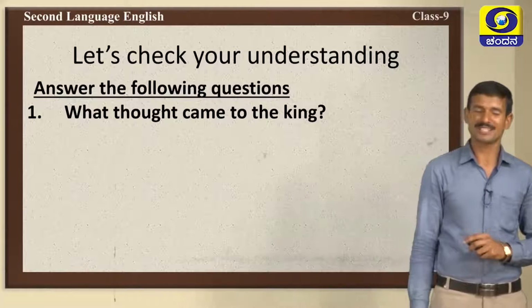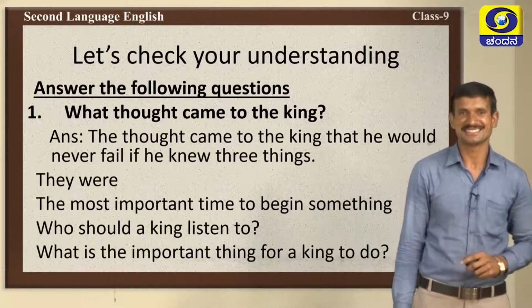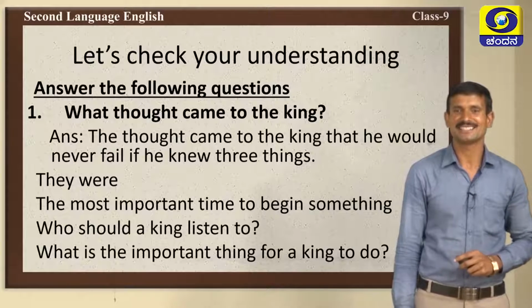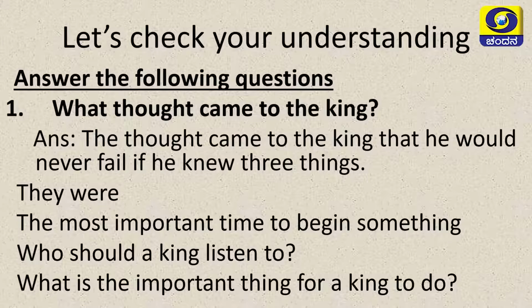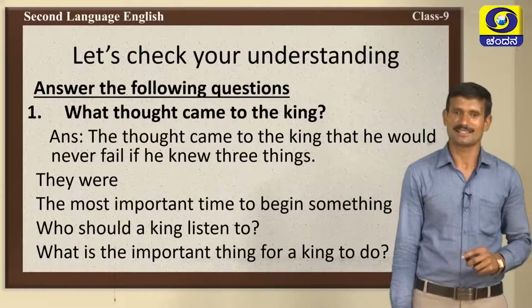What thought came to the king? Yes, very good. The thought came to the king that he would never fail if he knew 3 things. The 3 things are the most important time to begin something, who a king should listen to, and what is the most important thing for a king to do. The king wanted to know the answers.